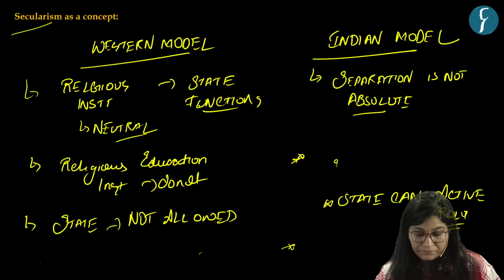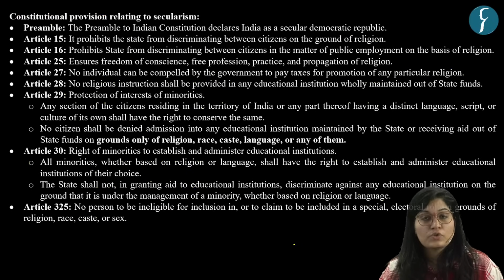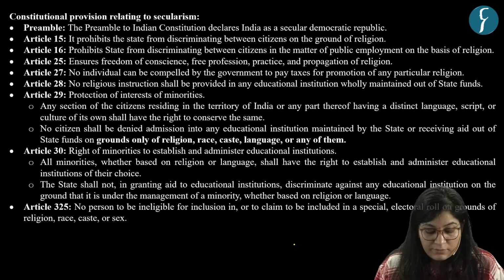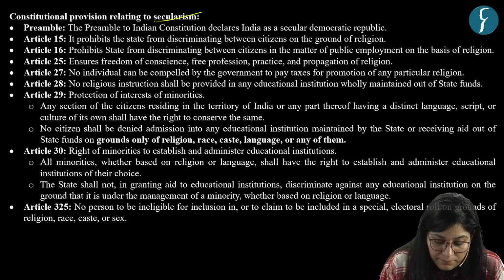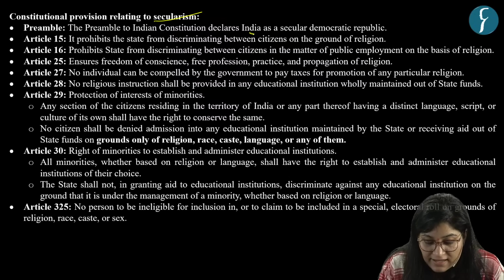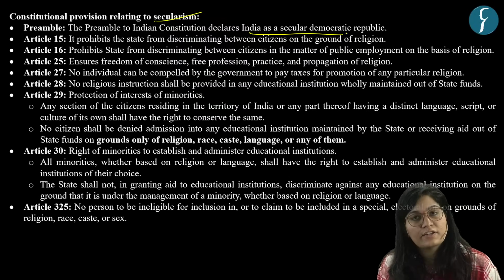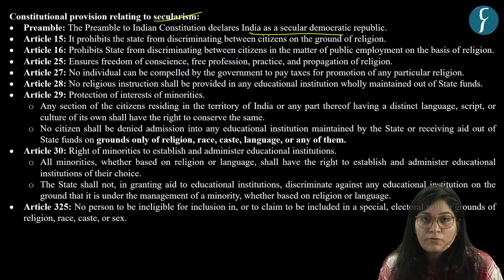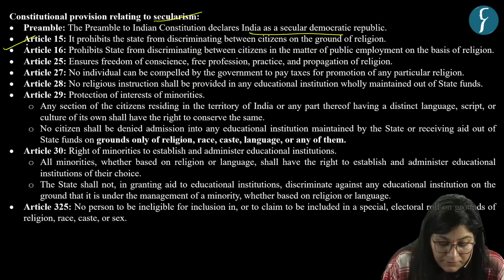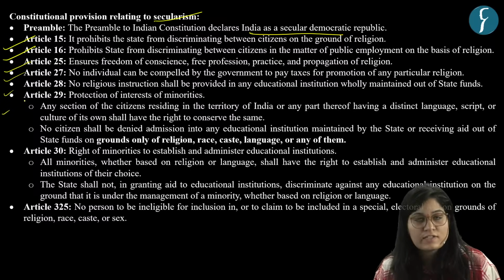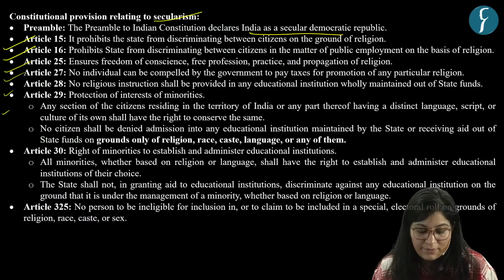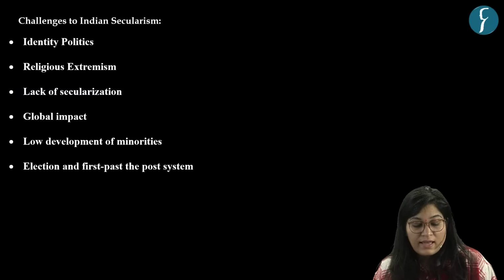Now, our constitution provides different articles with respect to secularism. The preamble declares India as a secular democratic republic. We do not have any official religion. Then Articles 15, 16, 25, 27, 28, 29, all these articles talk about secularism.